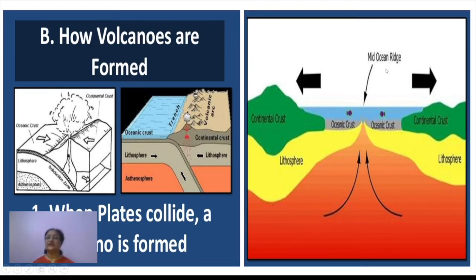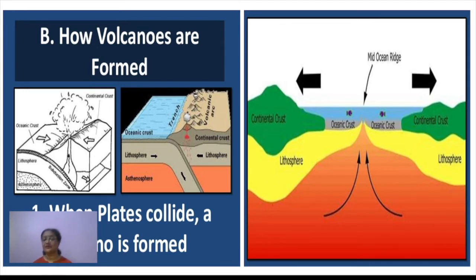And the second one is when the plates move away from each other. You can see in this picture, right? These two plates are moving away from each other, leaving a deep ridge, a crack to develop, okay. A deep crack or a fissure is developed, and through this magma comes out constantly, resulting in the formation of a long ridge.